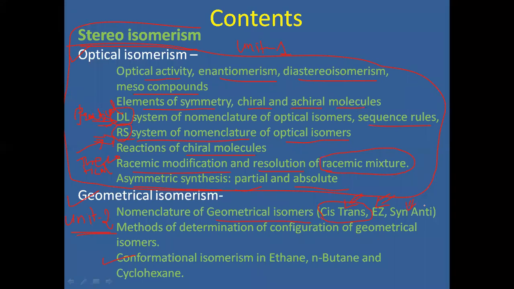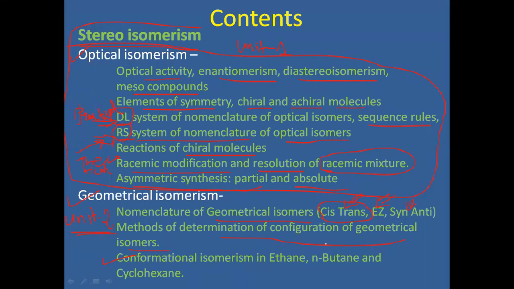And there are various methods for determination of geometric isomers. Cis and trans are the classes of geometric isomers. Using these methods, you have to determine whether the given isomer is the cis isomer or the trans isomer.